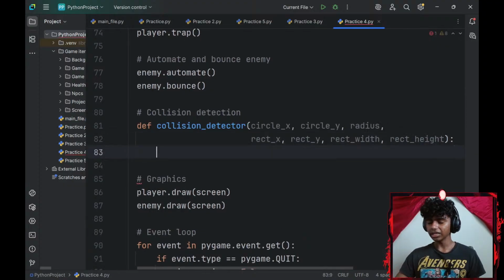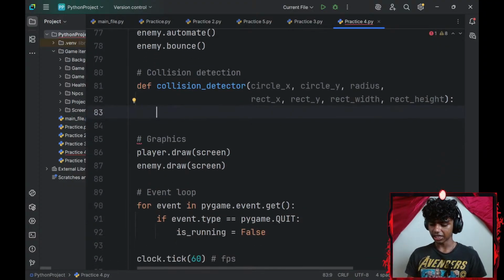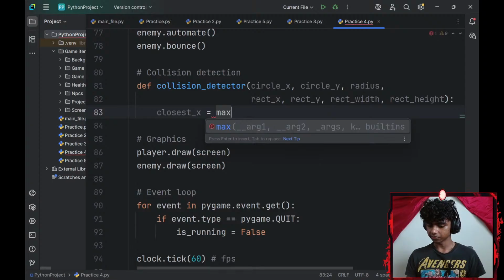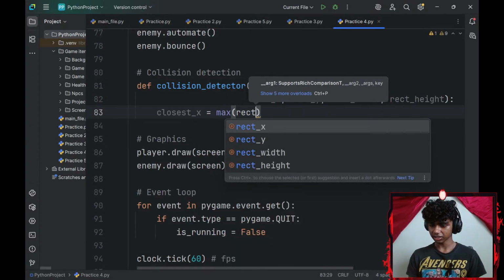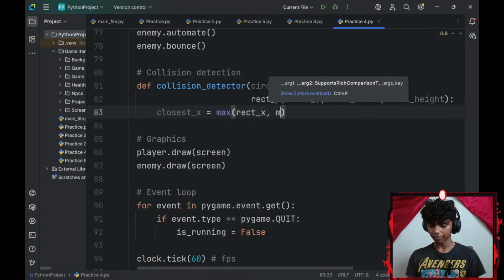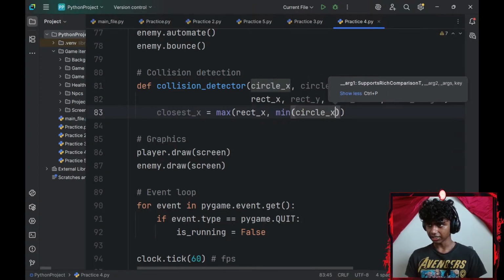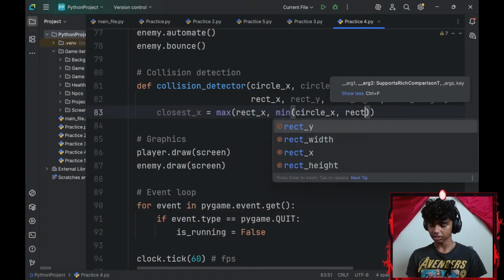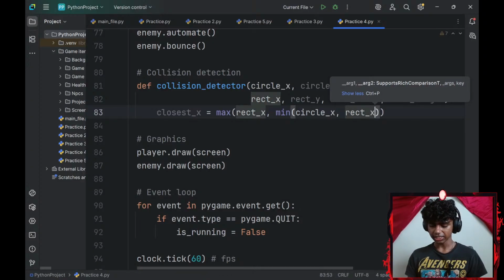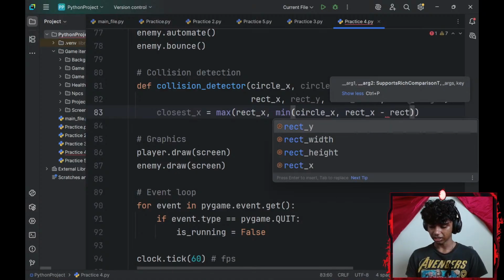Okay, and then let me go ahead and add a closest x-axis. So my closest underscore x-axis is going to be equal to max, my rect underscore x-axis comma my min is going to be my circle underscore x-axis comma my rect underscore x-axis minus my rect underscore width.